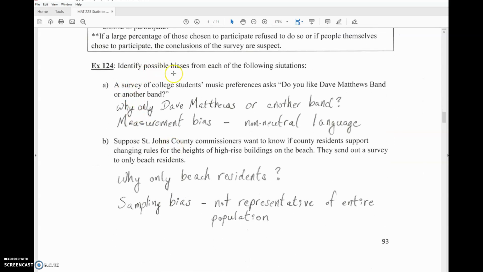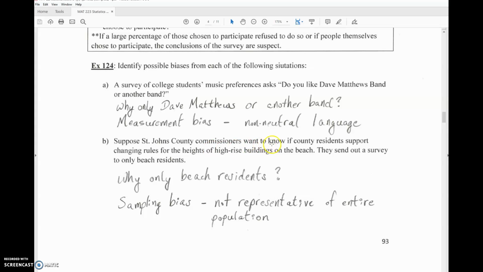Example 124. Let's identify possible biases from each of the following situations. Let's say a survey of college students' music preferences asks, quote, "Do you like Dave Matthews Band or another band?" Unquote. So if I was seeing that question, I would say to myself, why only the Dave Matthews or another band? Certainly measurement bias. This is sort of like a non-neutral language situation where the surveyor is probably getting you to say, yes, you like Dave Matthews Band. So you have to be very careful about a question that leads you that way as well.